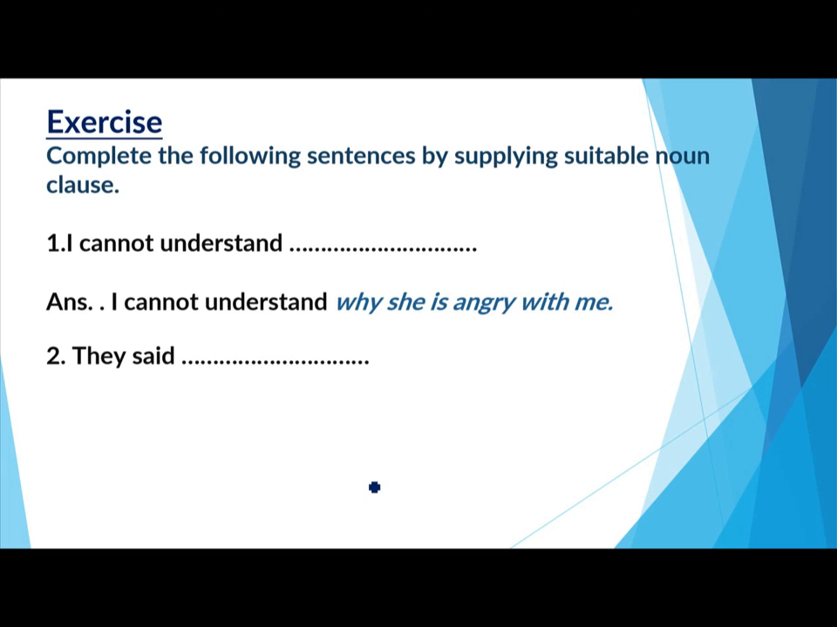Let's see another question. They said. They said what? Now we need an object for the verb said here, but that object must have a subject and a predicate of its own. So here is the answer. They said that they would accept the offer. So they would accept the offer is the group of words which has its own subject and predicate, and it is playing the role of a noun in a sentence.